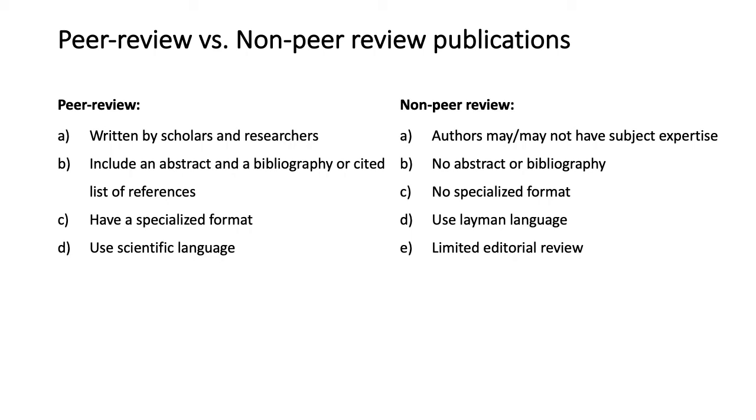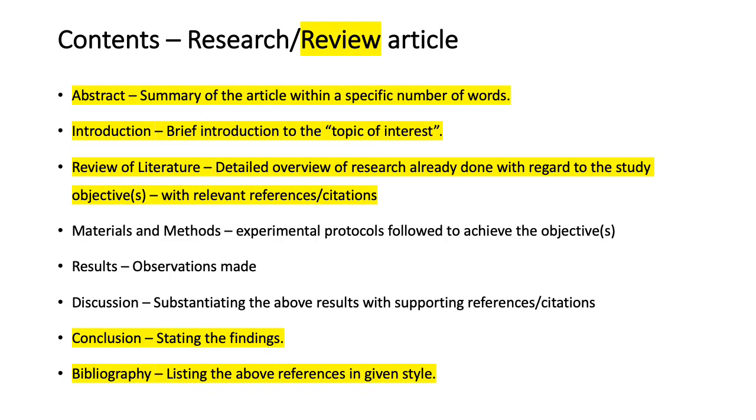So, peer reviewed publications and non peer reviewed publications are different in this regard. And also, when you write an article, you should make sure what kind of a publication you are looking into. If the publication is peer reviewed, it has got a great value for your article, and if the publication is non peer reviewed, it does not have a major value for your article. So you should make sure what you are referring and what you want to refer for your publications.